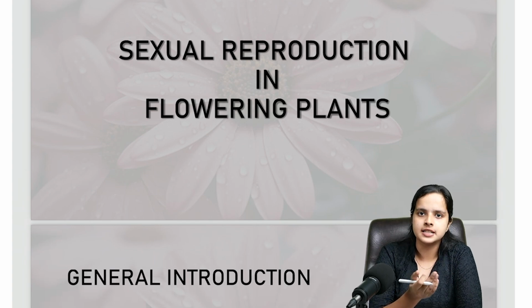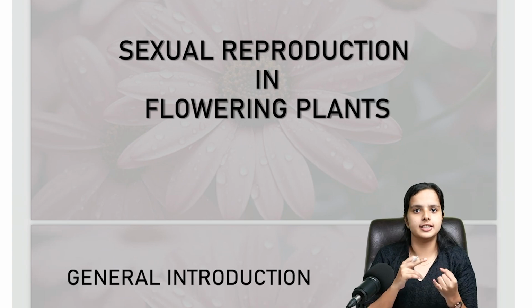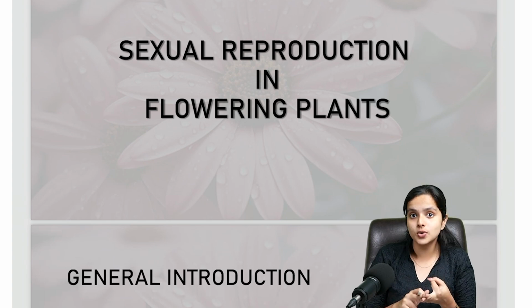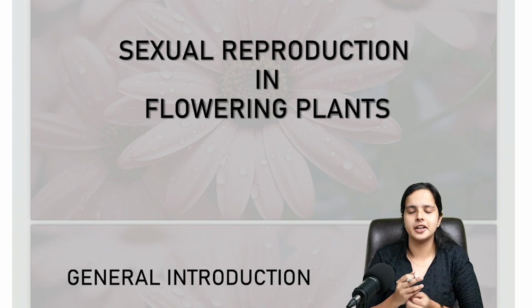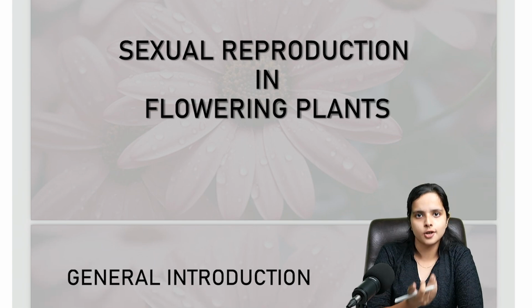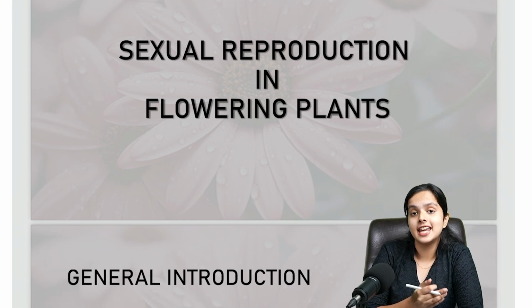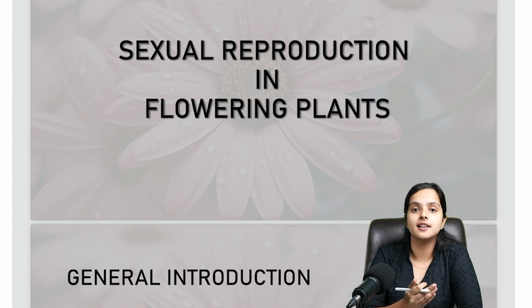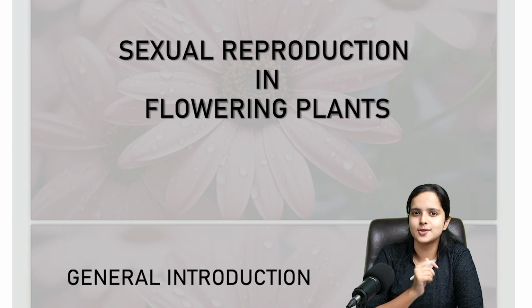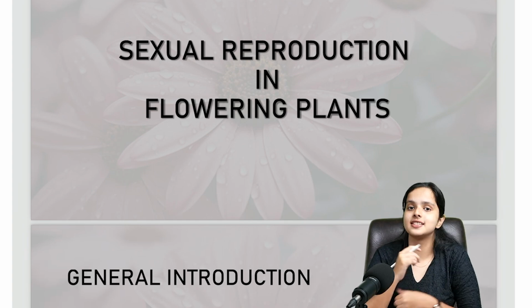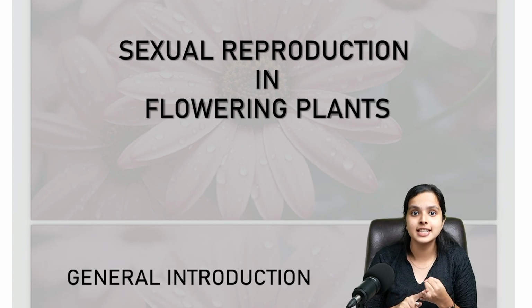When we look at a plant, there are different organs, right? There are leaves, stems, roots, and other organs as well. But the flower is another organ of a plant which helps it in reproduction, in sexual reproduction to be precise. Plants have other modes of reproduction as well: plants have sexual reproduction, and plants have vegetative reproduction.